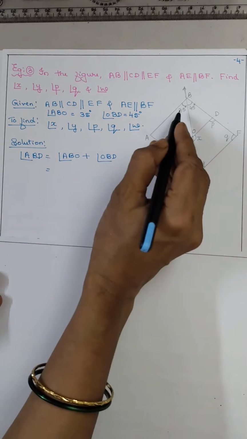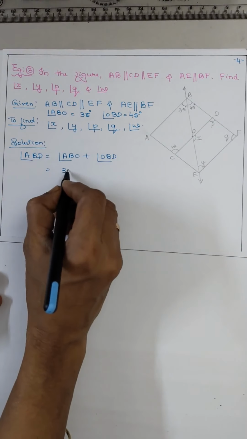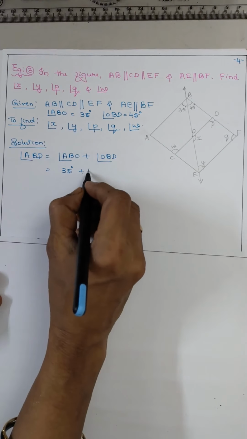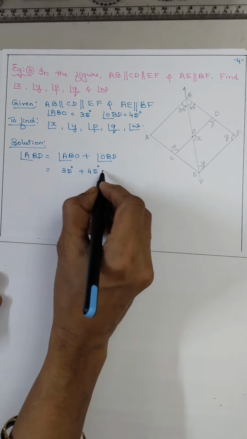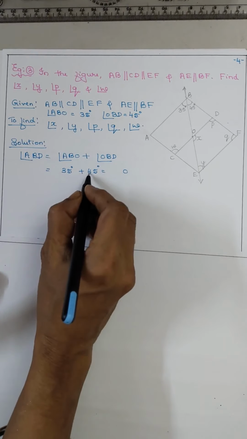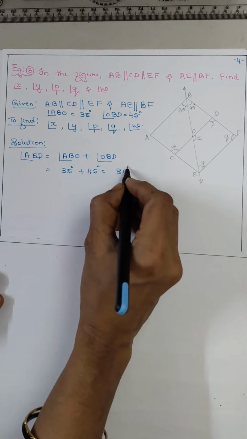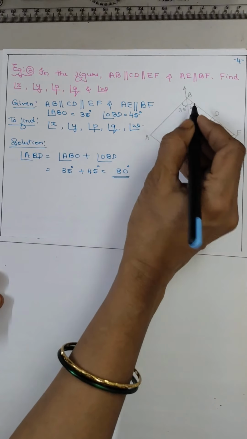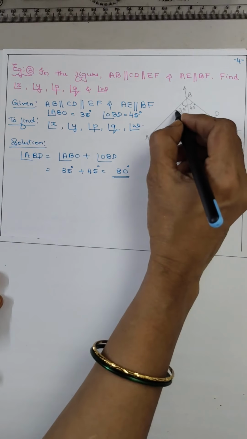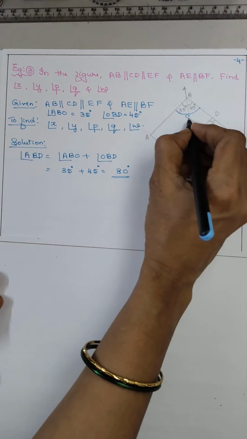That means 35 plus 45. 5 plus 5 is 10, 1 plus 4 is 5, 8. You got this full angle to be how much? 80 degrees.